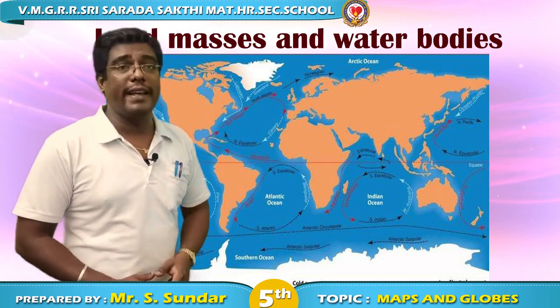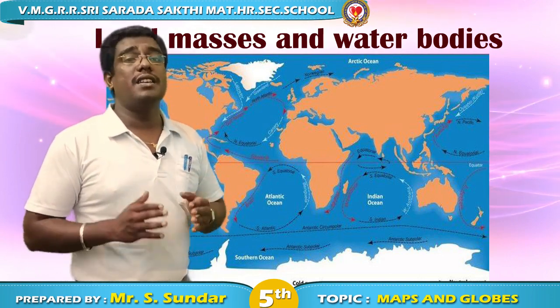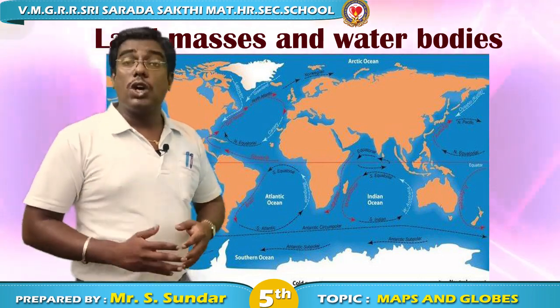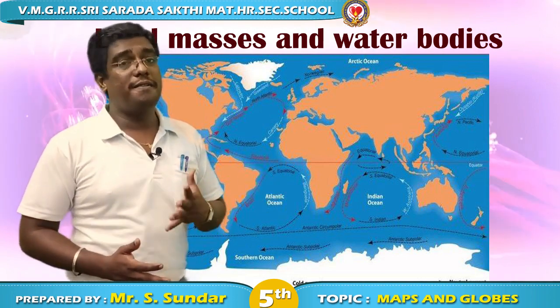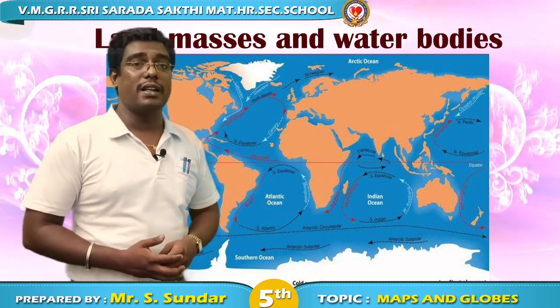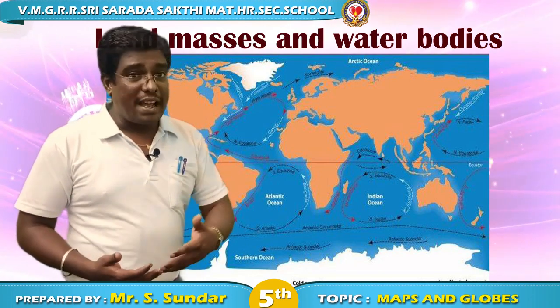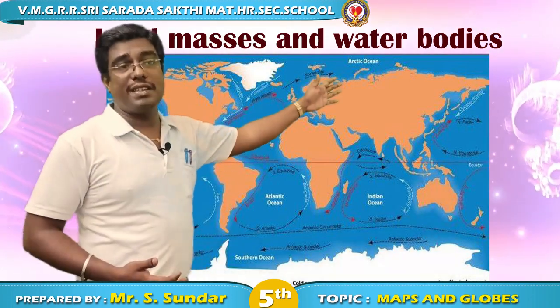And we have seen about the large land mass, and now we can see about the large water bodies. As I told you already, the large water bodies are called oceans. So how many oceans are there in the world? 5 oceans are there in the world. So what are the 5 oceans? Let us again go from the west to east.